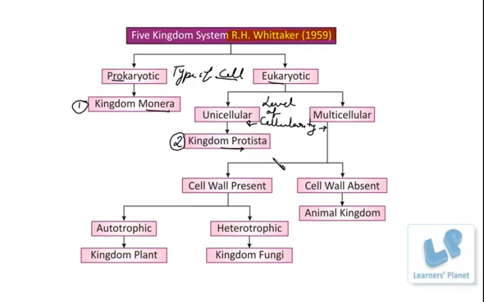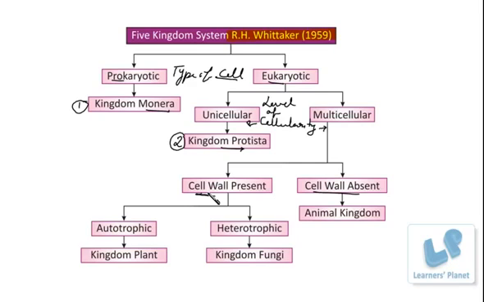But prior to this, the important characteristic to be considered for subdivision is the presence or the absence of the cell wall. Now you understand what a cell wall is. In some organisms, a dead membrane is present on the outer side of the plasma membrane.